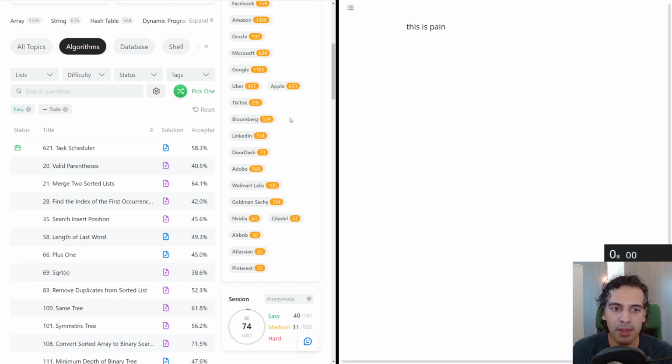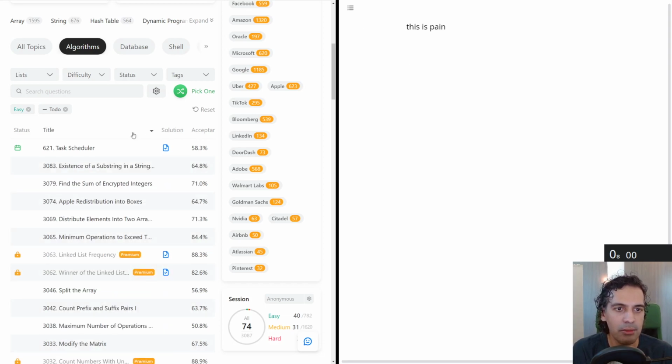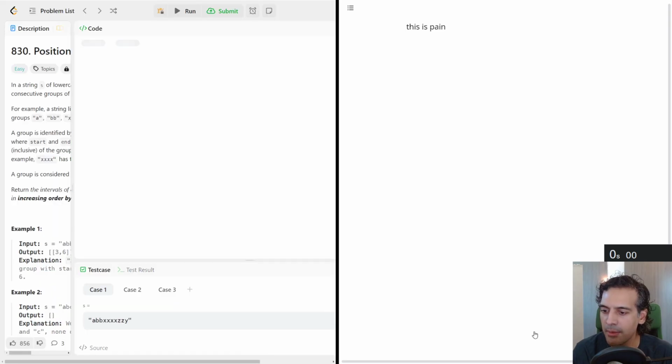I think the hard part with IDEs is you don't realize how much you're relying on the IDE until you don't have it. All the simple things like autocomplete, the closing of parentheses, even just how to read and look at code. So try not to get too used to using an IDE, and it'll definitely help you out in your interviews. So let's see what we get, and I'll start the timer.